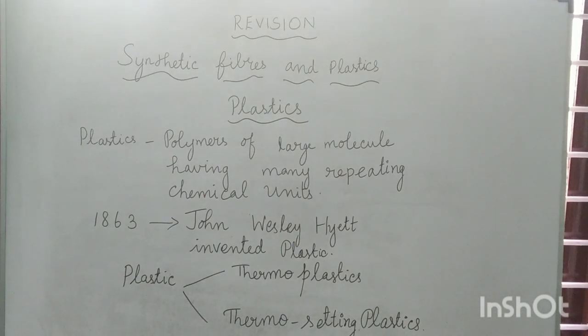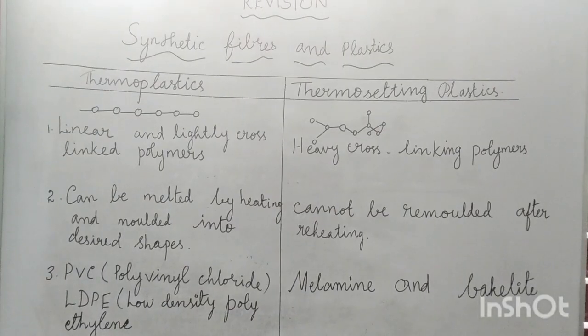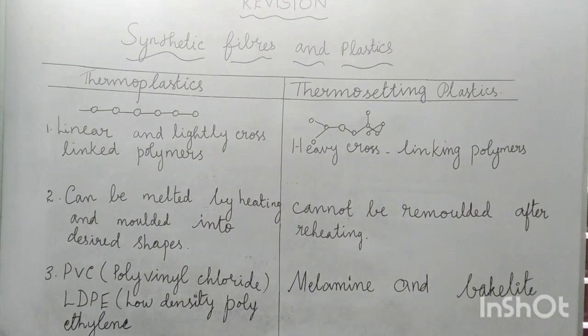Can you say some examples for thermoplastics? Thermoplastics examples, we can say plastic buckets, PVC, then polystyrene, polythene bags, etc. But thermosetting plastics examples are melamine, bakelite, etc. Okay, so we have to see the difference between the two types of plastics. The differences between thermoplastics and thermosetting plastics.